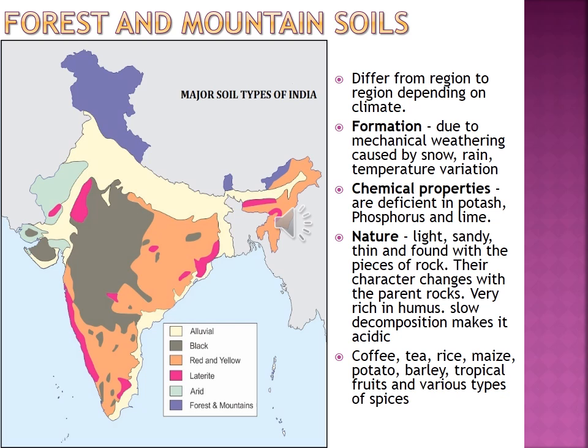Formation: they are formed due to mechanical weathering. Mechanical weathering is caused by the action of snow, rain, and temperature variation. Then chemical properties: they are deficient in potash, phosphorus, and lime. Then nature: they are light, sandy, thin, and found with pieces of rock.